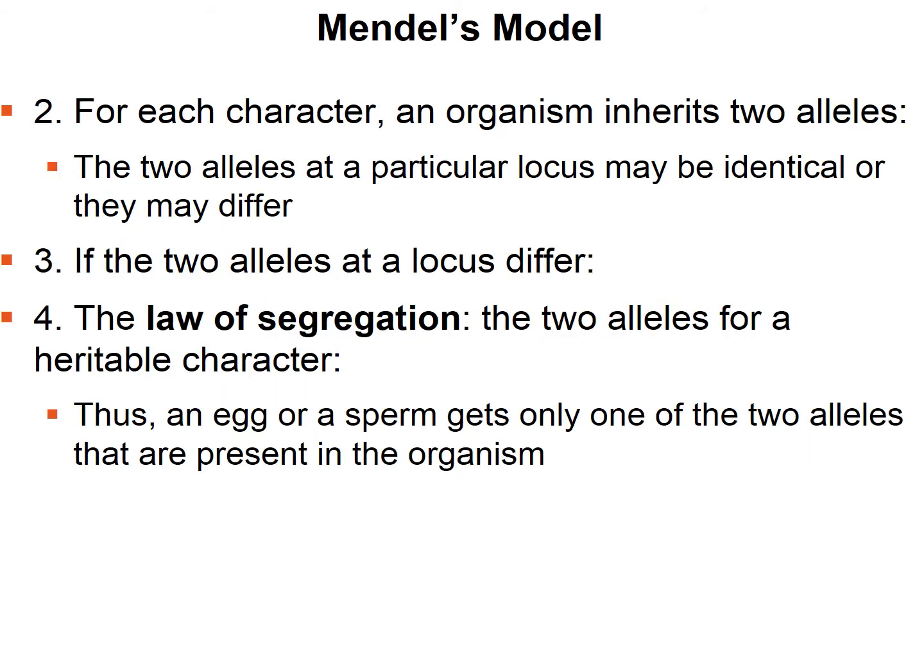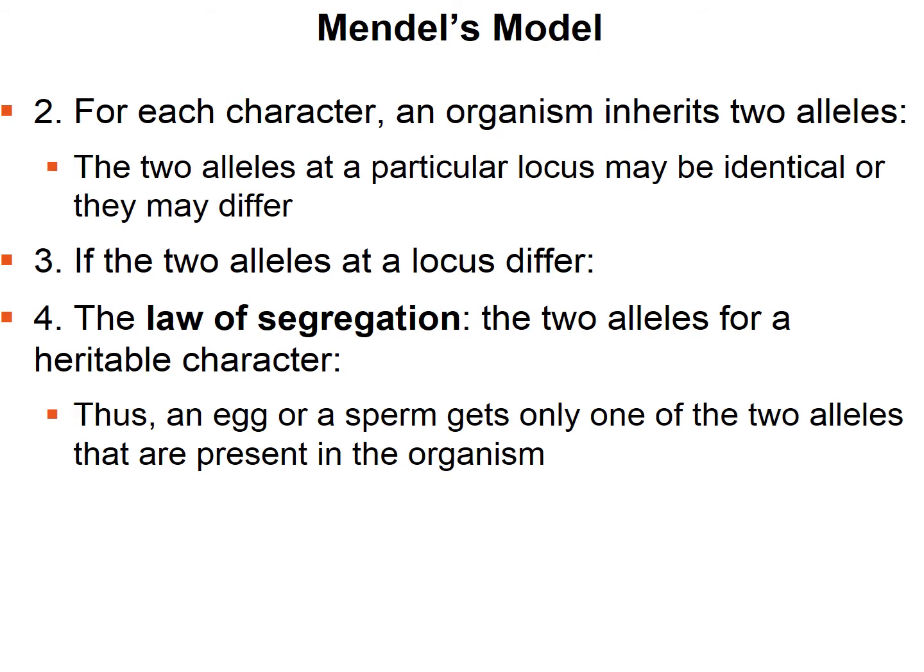Step 2: for each character, an organism inherits 2 alleles, one from the mother and one from the father. So there's 1 from each parent. The 2 alleles at a particular locus, or location on the chromosome, may be identical or they may differ. If the 2 alleles at a locus differ, the dominant allele will determine the appearance. The recessive allele has no noticeable effect.